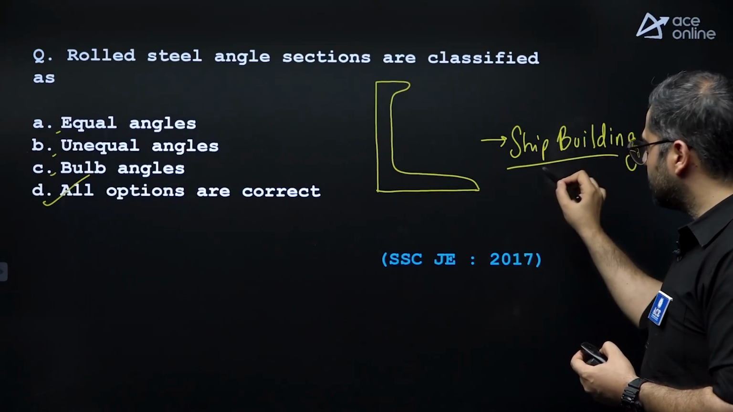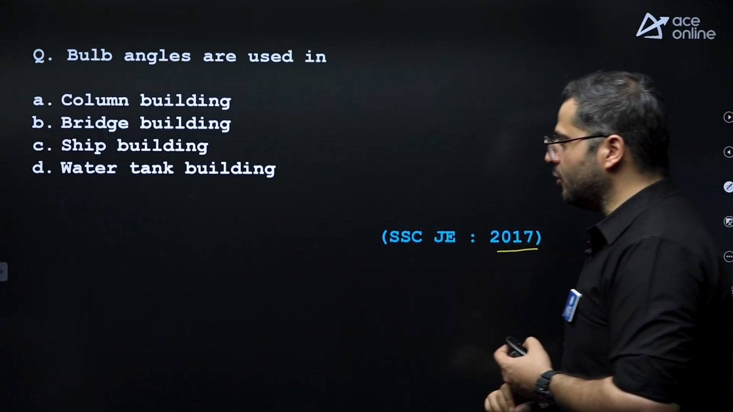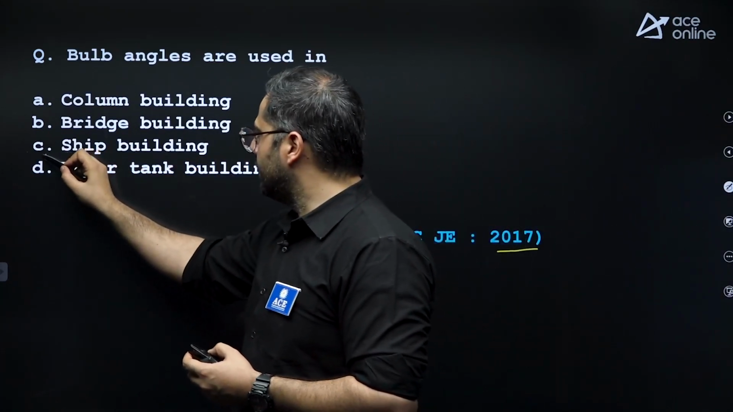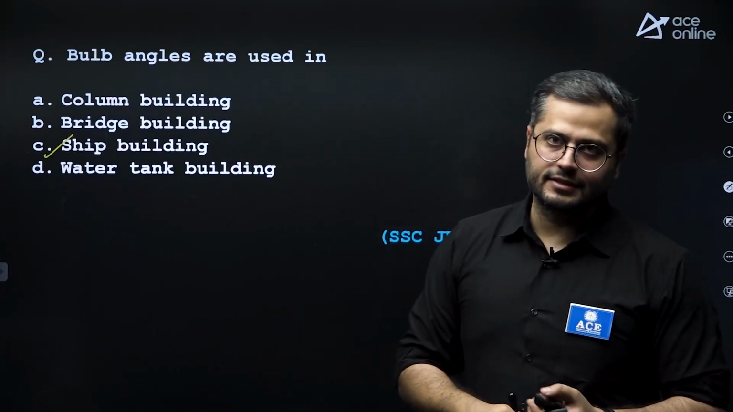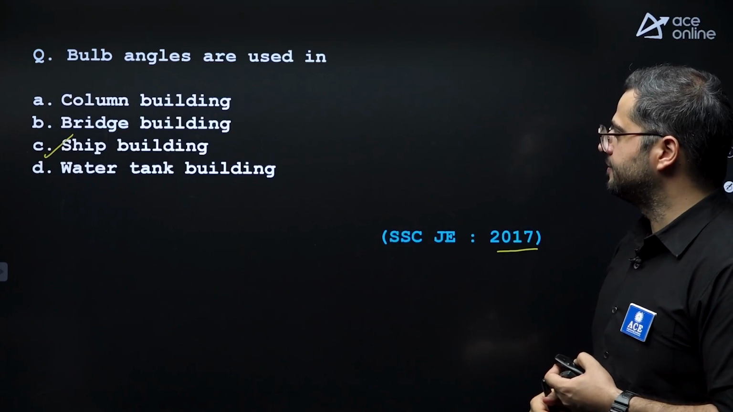And this question was asked in 2017. Bulb angles are used in shipbuilding. Option C is the correct answer. This is to increase the stiffness of the cross section.